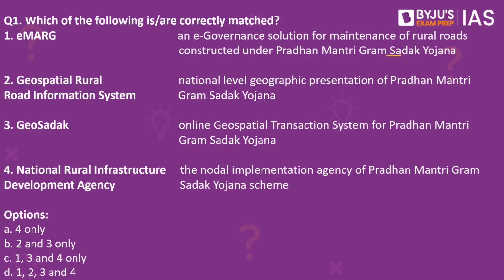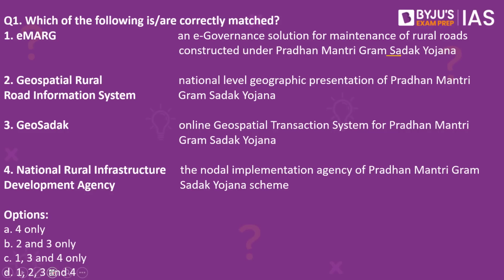Number 2, Geospatial Rural Road Information System, a national level geographic presentation of Pradhan Mantri Gram Sadak Yojana. Number 3, Sadak, online geospatial transaction system for Pradhan Mantri Gram Sadak Yojana. Number 4, National Rural Infrastructure Development Agency, the nodal implementation agency for Pradhan Mantri Gram Sadak Yojana scheme.